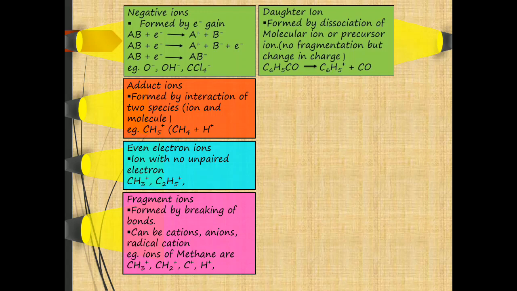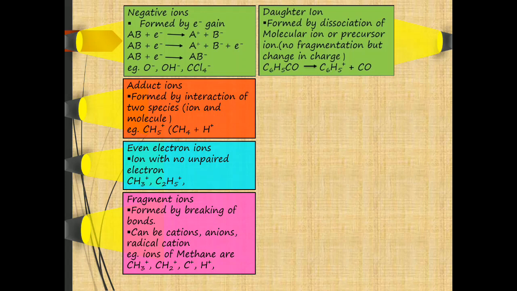An example of a daughter ion is when the precursor ion C6H5CO cation undergoes fragmentation, it gives the C6H5 cation and CO, in which the C6H5 cation is the daughter ion. These daughter ions have a lower formula weight than the molecular ion as well as the precursor ion.